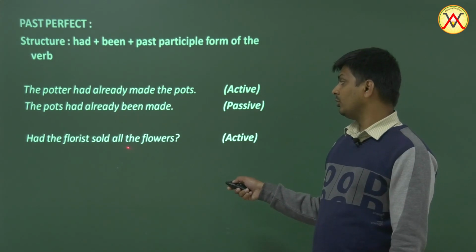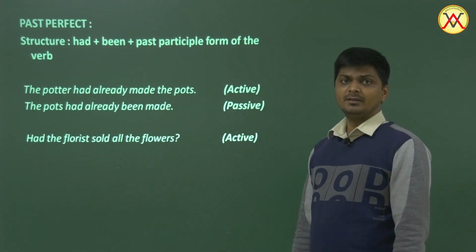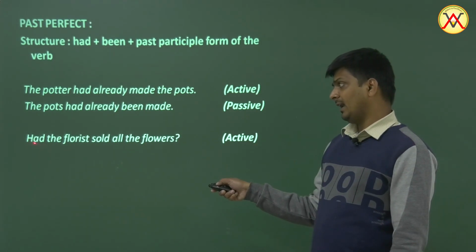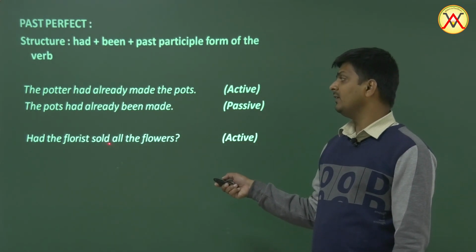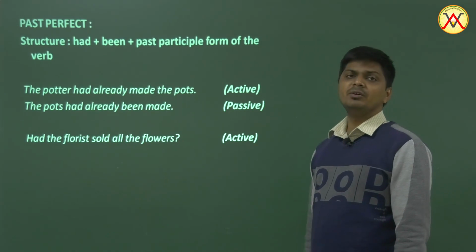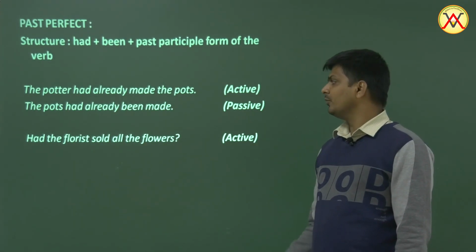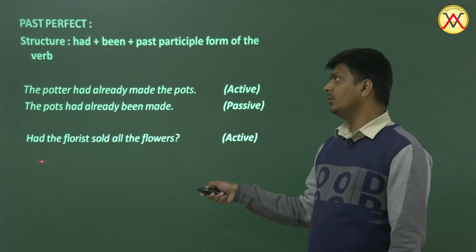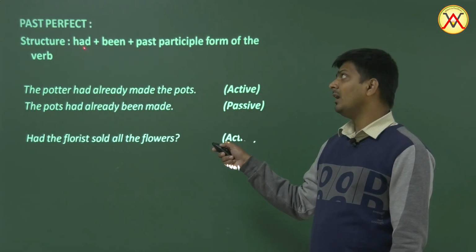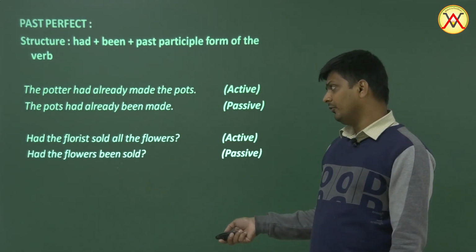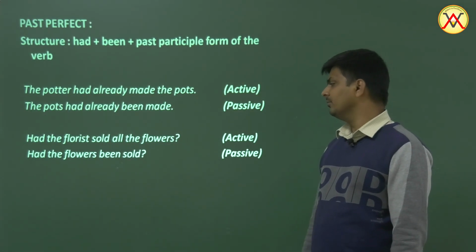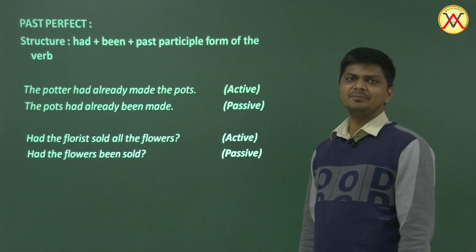Had the florist sold all the flowers? Now had is the helping verb, the florist is the subject, and sold is the main verb, and all the flowers is the object. So we have to use helping verb for helping verb, and we just have had in passive voice also, so we'll use had again. Had the flowers been sold? As easy as that.